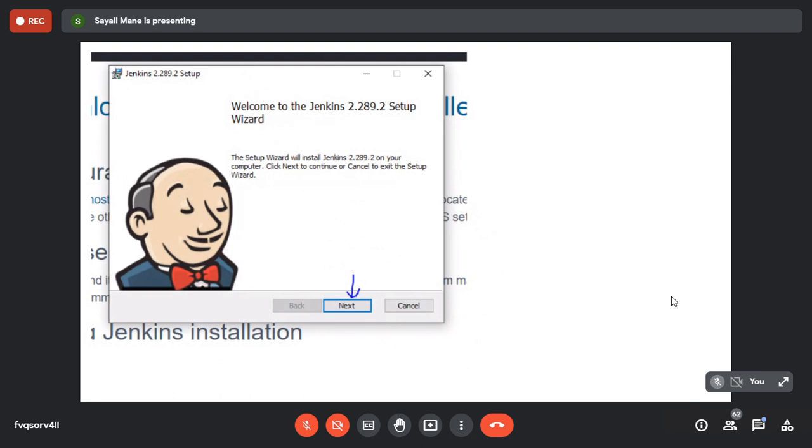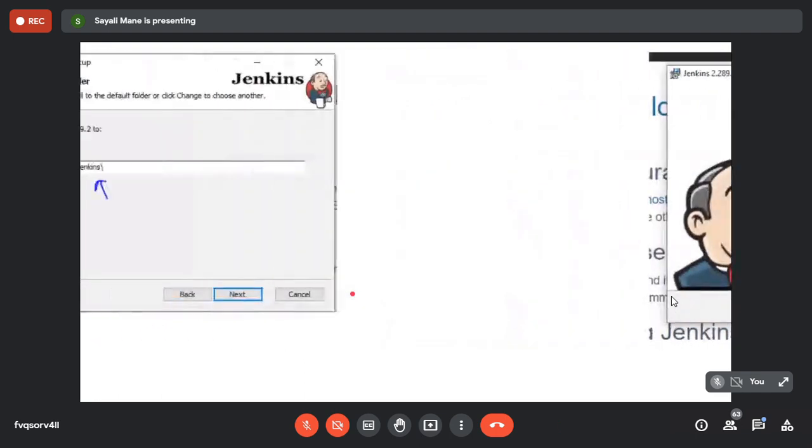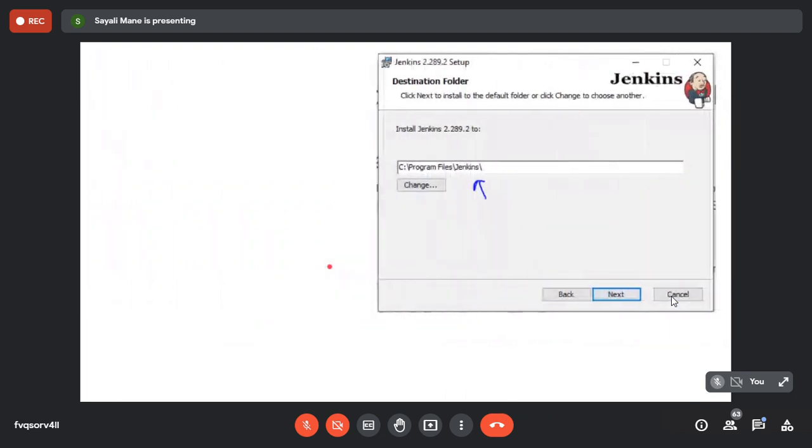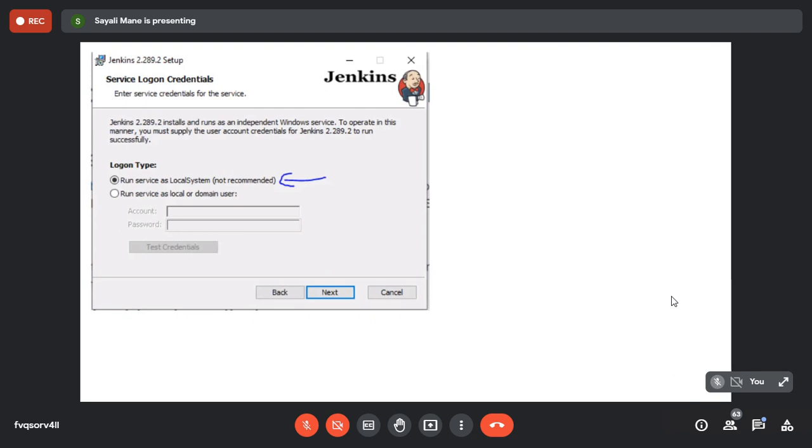This is the first one. That next we have to do. Next one, this is the default folder. If you want to change the folder, you can change it, or else keep it the same as it is. Now here, click on run services as a local system. Click on this logon type. Since we don't have any account or password, that is why please click on this one only. And then click on the next.